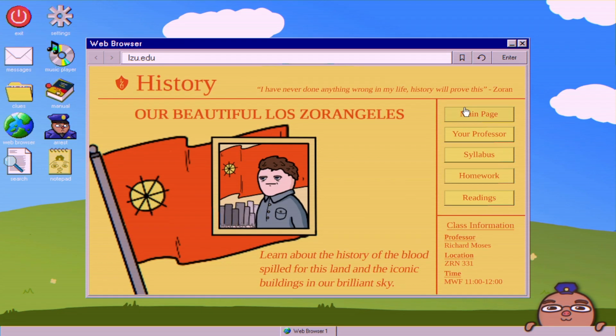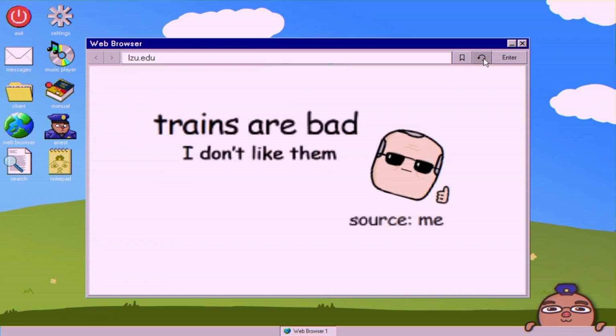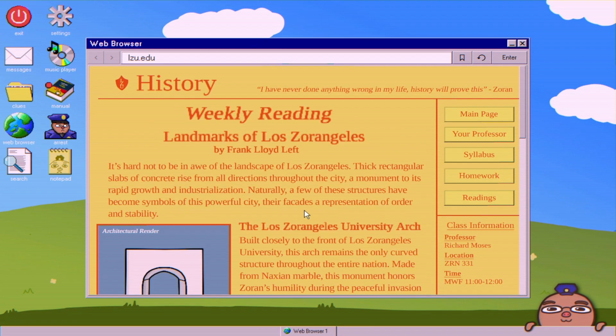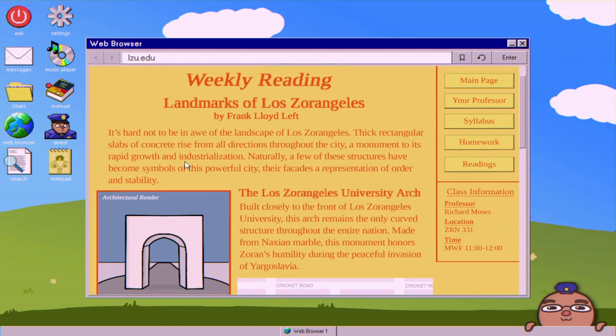So to figure this out, you want to go to the history tab, where this professor is a little crotchety old guy who even has his own website where he says trains are bad, and that's about it. But you go to the readings on the history page here, and it has this arch where it says completed January 1st, 1994. So that's one half.